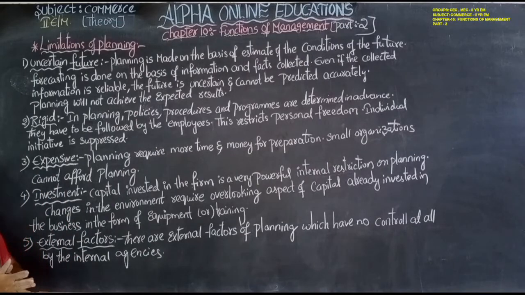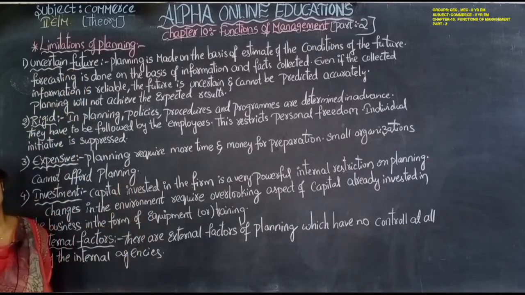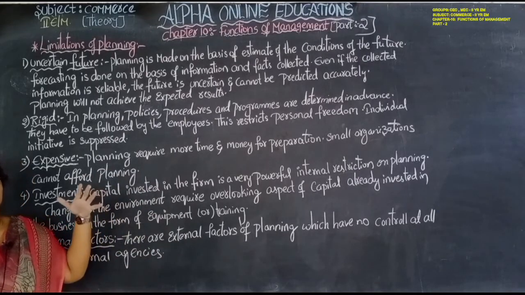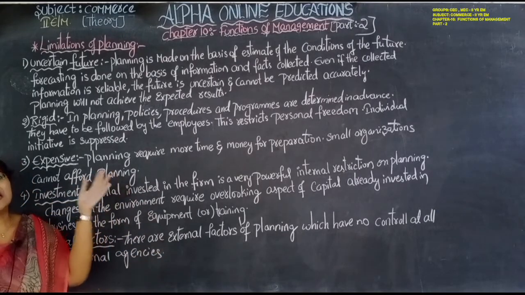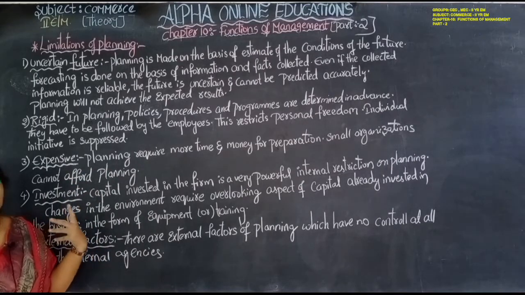So here we are going to discuss the limitations of planning. Limitations means the disadvantages of planning. Uncertain future. The future is uncertain. We can't estimate the future. Even though we are preparing the plan for the future, sometimes it will be successful and sometimes it will fail. We can't say what is going to happen in the future.